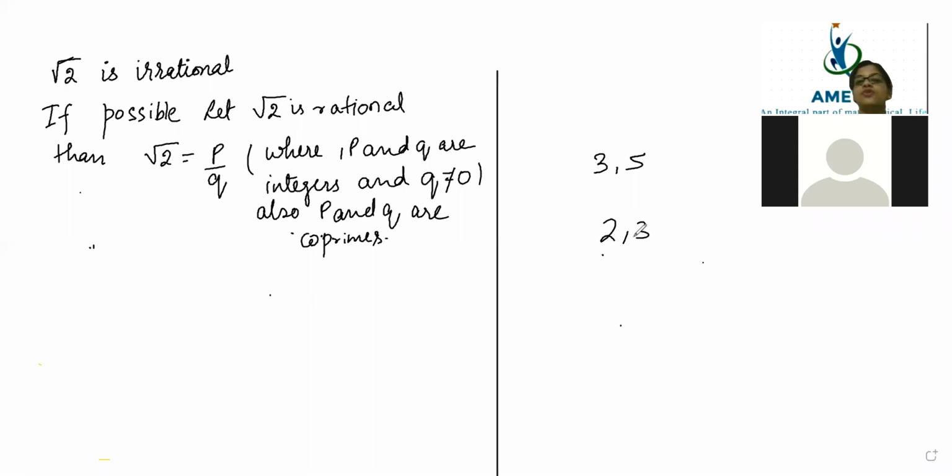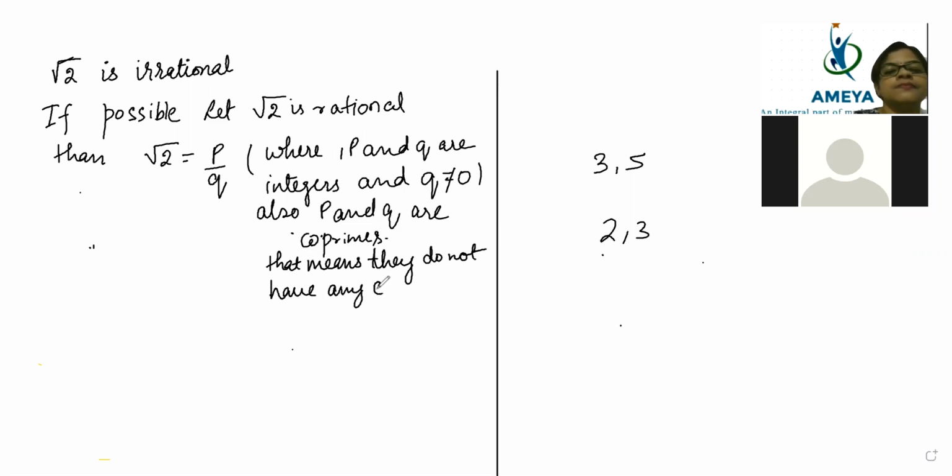Very good, Keshav. So they will be exactly having only 1 as common factor.